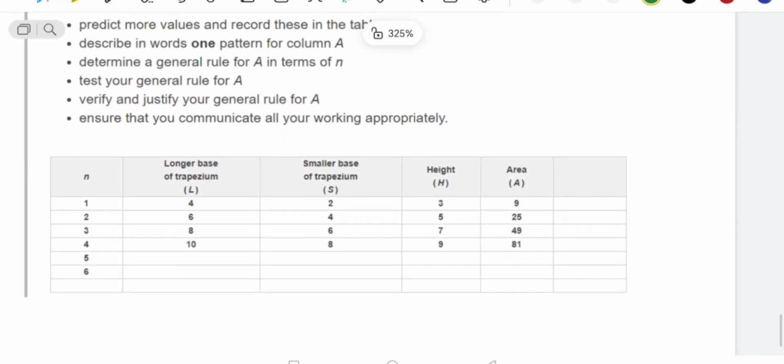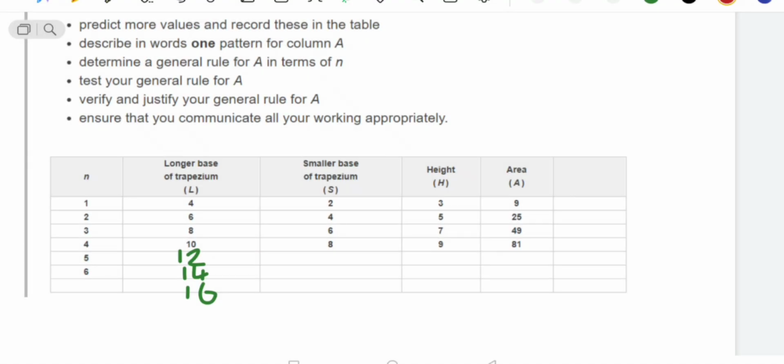This is 4 plus 2, 6, and every time we are adding 2. So it is equal to 12, 14, 16. Then the next one, the number of terms, the base, the small base, which is 2 plus 2 plus 2, like this, it is also increasing by 2. So it will be 8 plus 2, 10, 12 and 14.